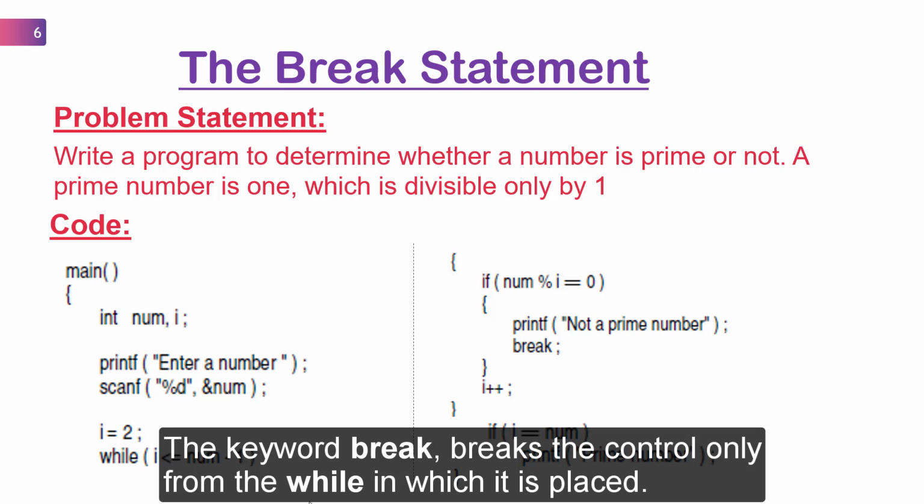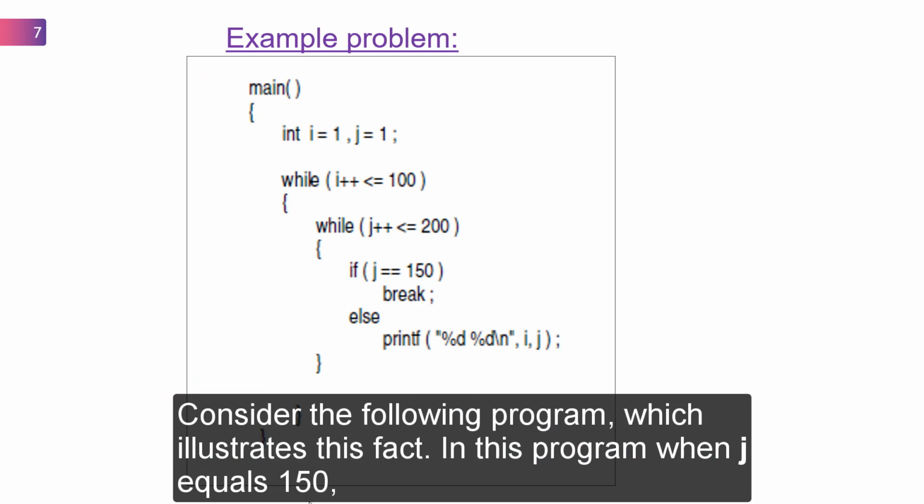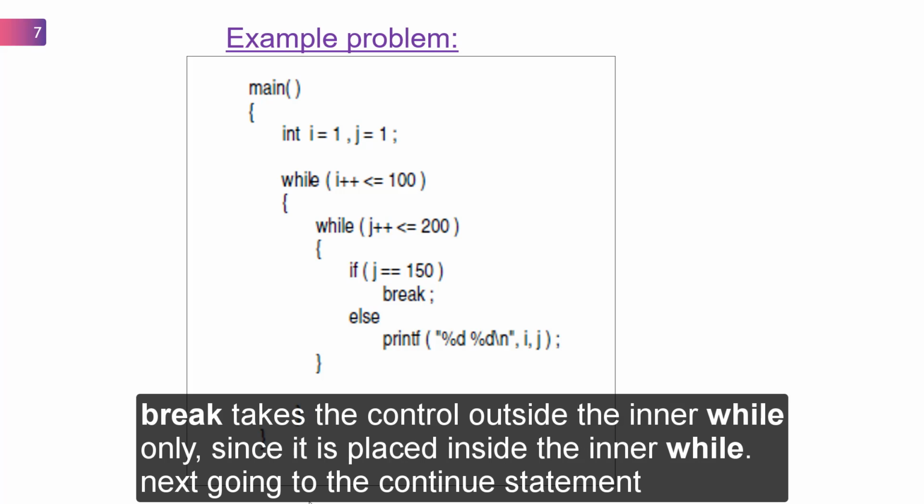The keyword break breaks the control only from the while in which it is placed. Consider this next program which illustrates the fact. In this program, when j equals 150, break takes the control outside the inner while only, since it is placed inside the inner while. Next, going to the continue statement.